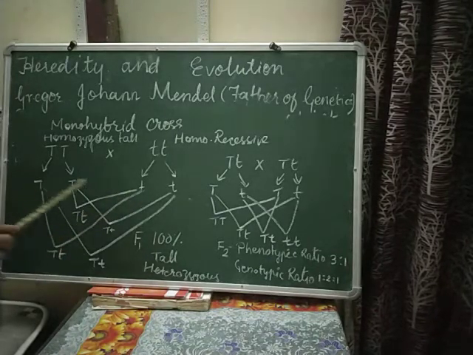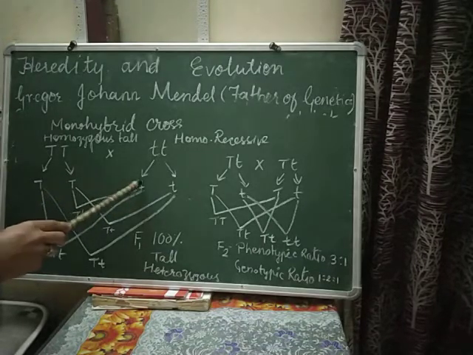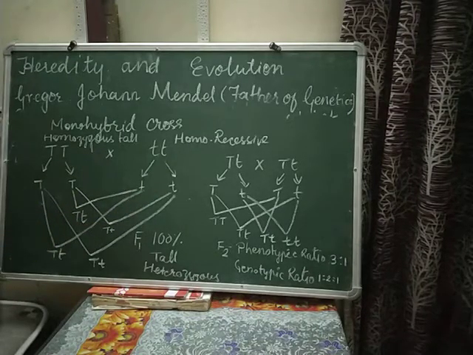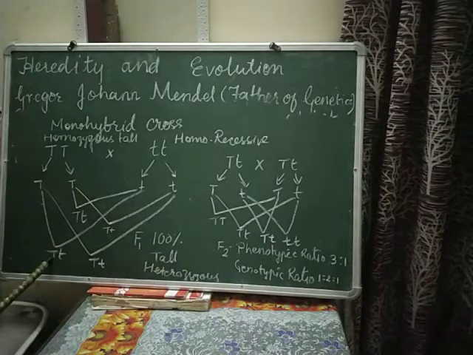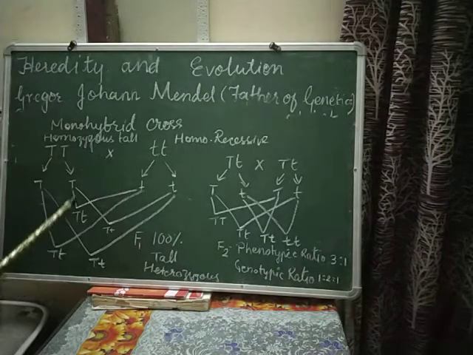So this T can combine with this one also and this one also. This T can combine with this also and this can combine with this also. So in F1 generation there were 100% tall plants which were heterozygous. These were not pure, okay, they were heterozygous. That means the recessive gene was also present and dominant gene was also present. So only one character got expressed and not the other. So this gave the law of dominance, okay.